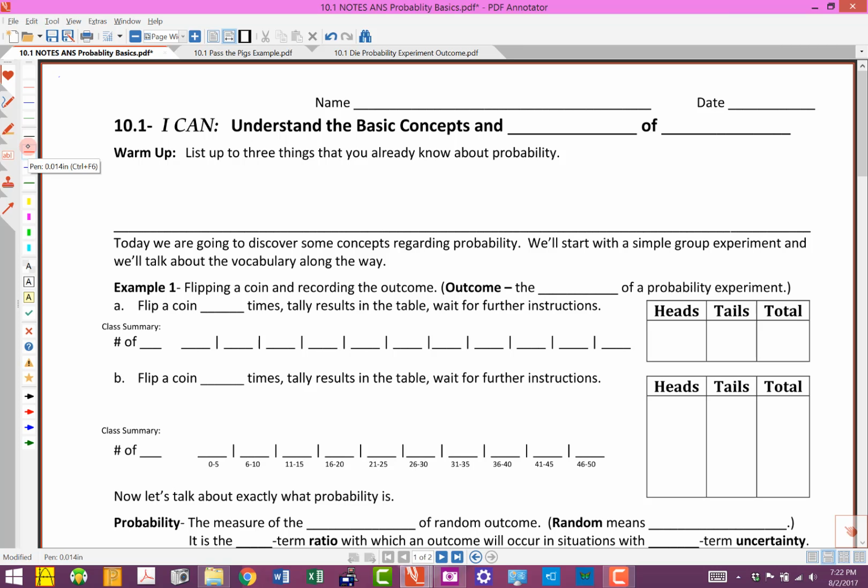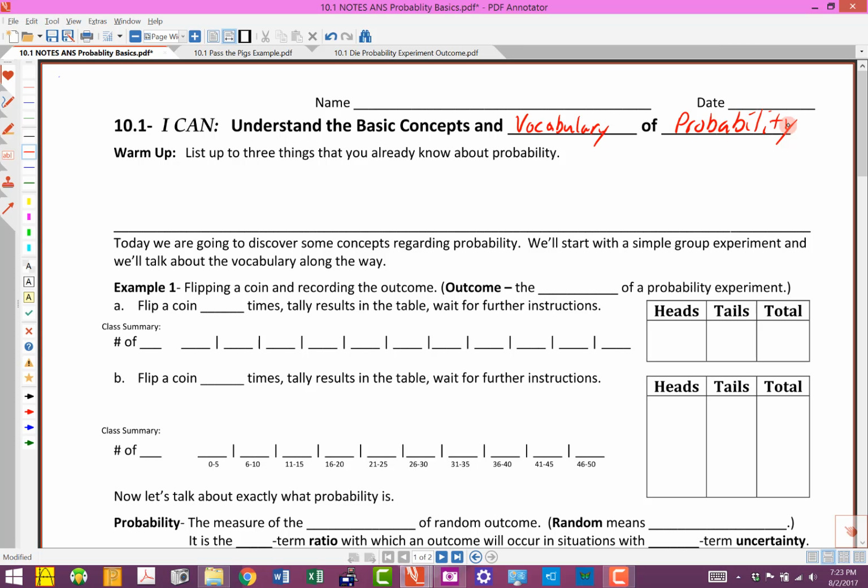Okay, we're going to start a really interesting unit. This is the first section, 10.1. The I can statement is: I can understand the basic concepts and vocabulary. So write the word vocabulary right here, of probability. The warm-up question here basically just says to list three things that you already know about probability.